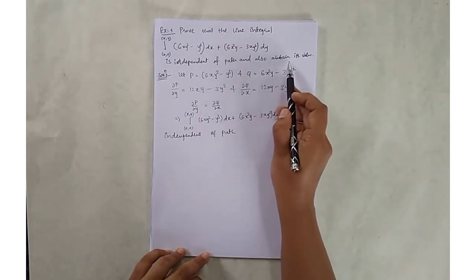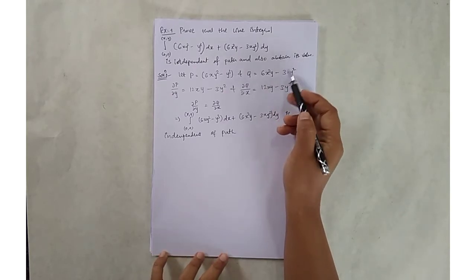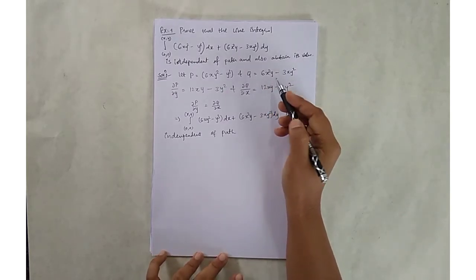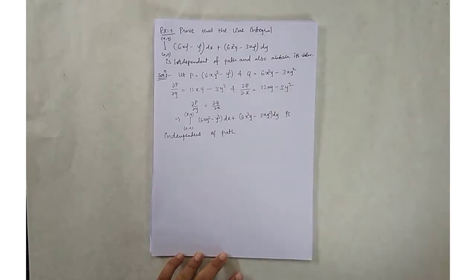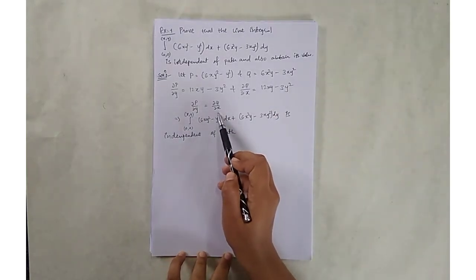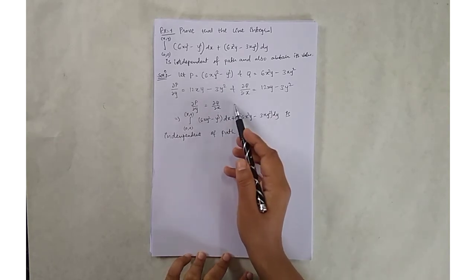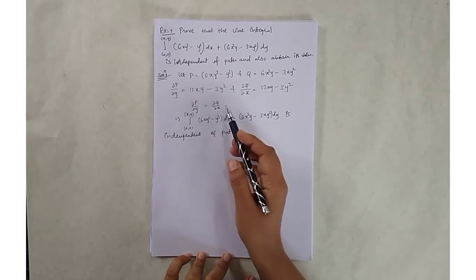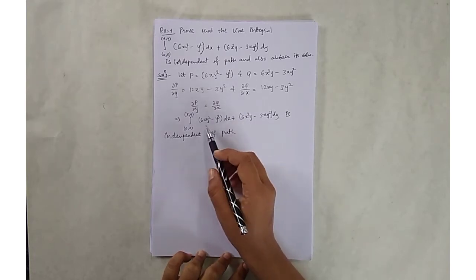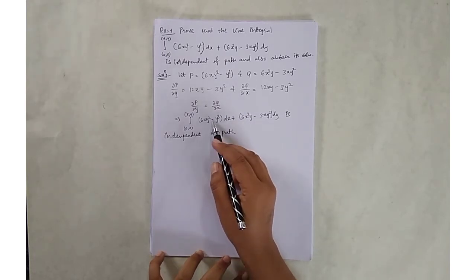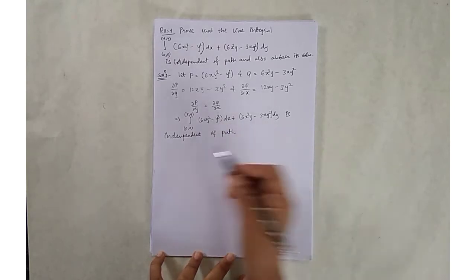Next we have to obtain its value. For that, as you learned in your BSc, if del p by del y and del q by del x are the same, that is the concept of the exact solution method. So we use the exact solution method.